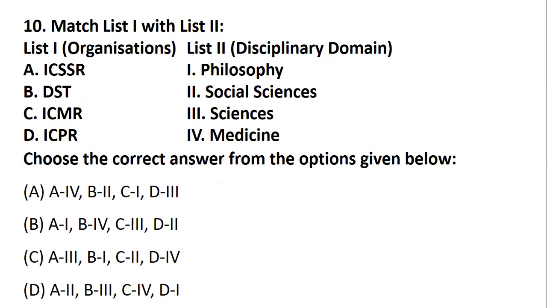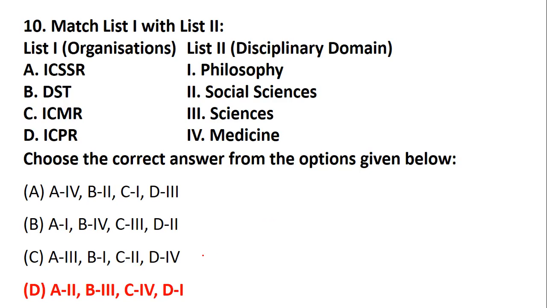Organizations and domains. So again, we have ICSSR, DST, ICMR, and ICPR. Let's see how many of you are able to do it very quickly, since we just solved them properly. Let me give you half a second, and let me see.